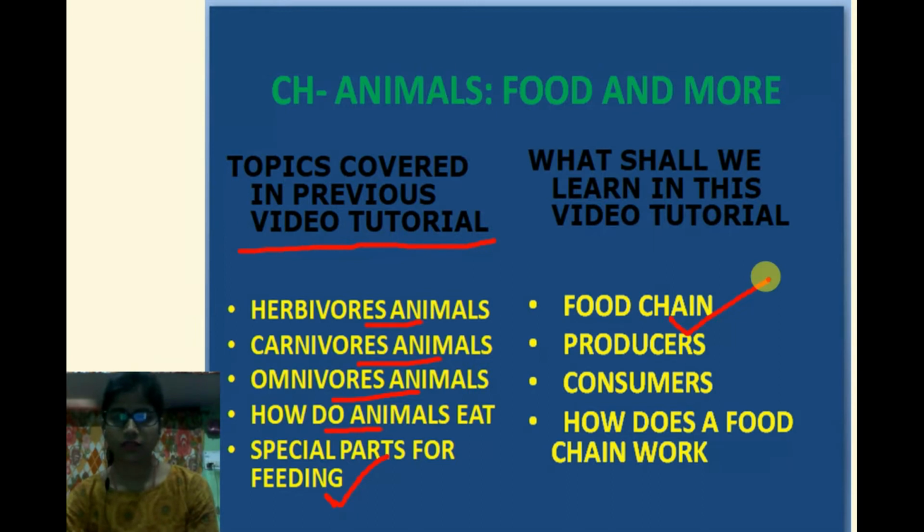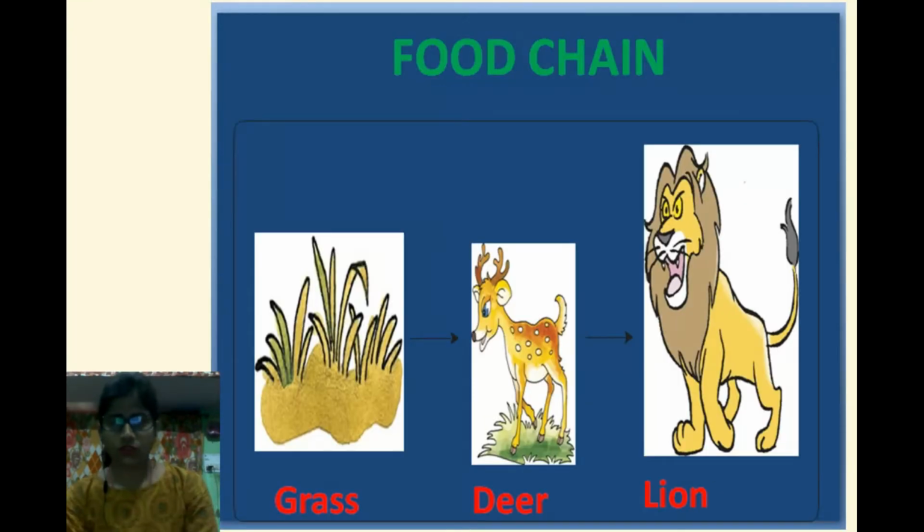In this video tutorial, we will discuss food chain, producers, and consumers. How does a food chain work? What is a food chain first? Can you see the picture on the screen? What can you see here? Grass, deer, and lion picture. And they are interrelated to each other. So first you should know how they are interrelated.